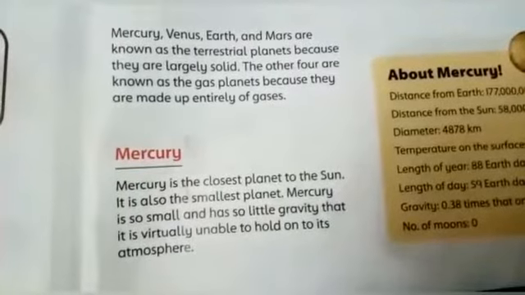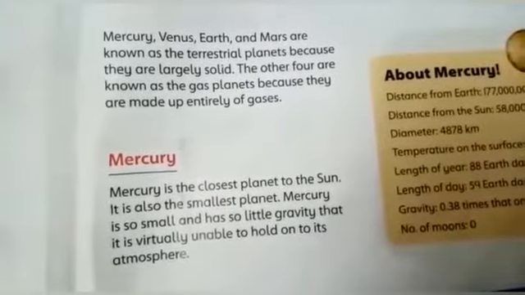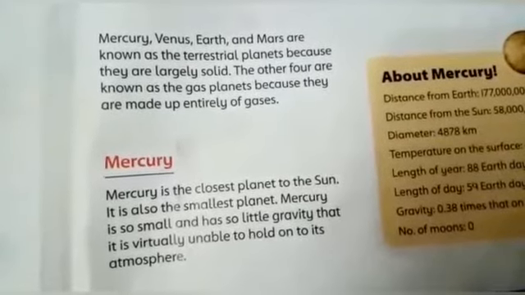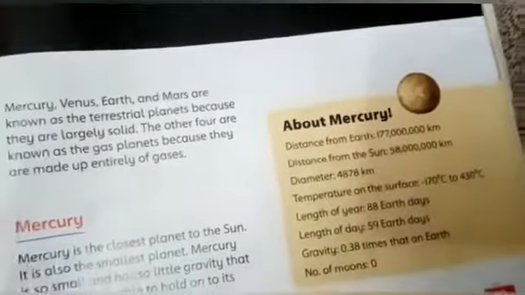Mercury. Mercury is the closest planet to the Sun. Students, it is also the smallest planet. Mercury is so small that it has so little gravity that it is virtually unable to hold onto its atmosphere due to its small size, as you can see in the diagram.